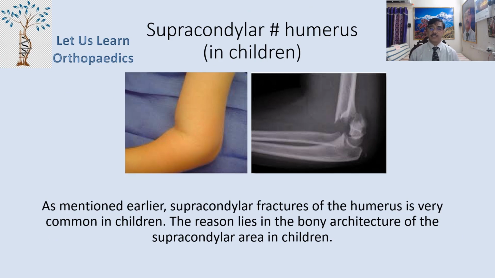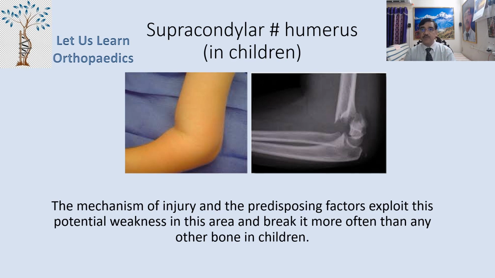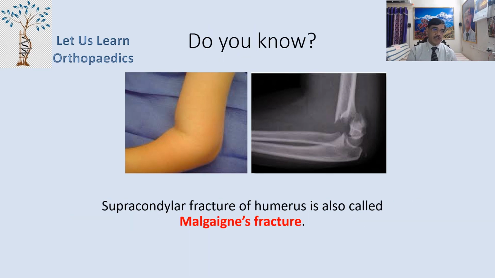Now let us start with today's important topic, that is the supracondylar fracture of the humerus in children. Now, as mentioned earlier, supracondylar fracture of the humerus is very common in children. The reason lies in the bony architecture of the supracondylar area in children. The mechanism of injury and the predisposing factors exploit this potential weakness in this area and break it more often than any other bone in children. The supracondylar fracture of the humerus is also called Malgaigne's fracture. Do you know this?